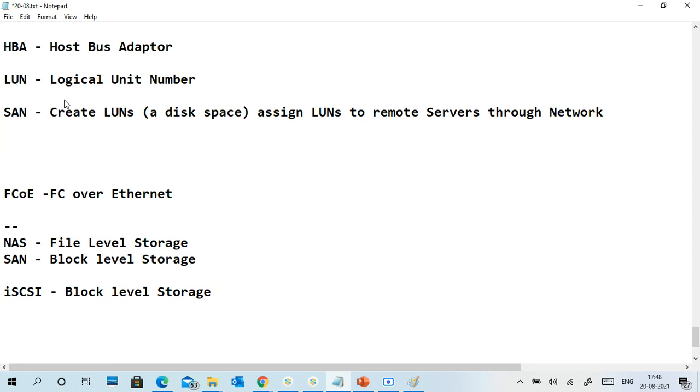And these LUNs are attached to the server as a local disk. Local disk. So that is what we call block level storage.